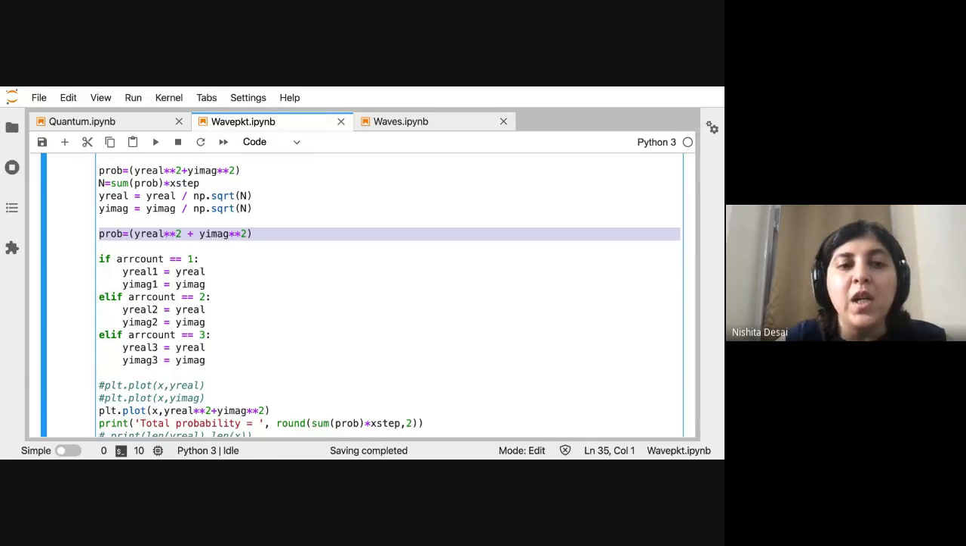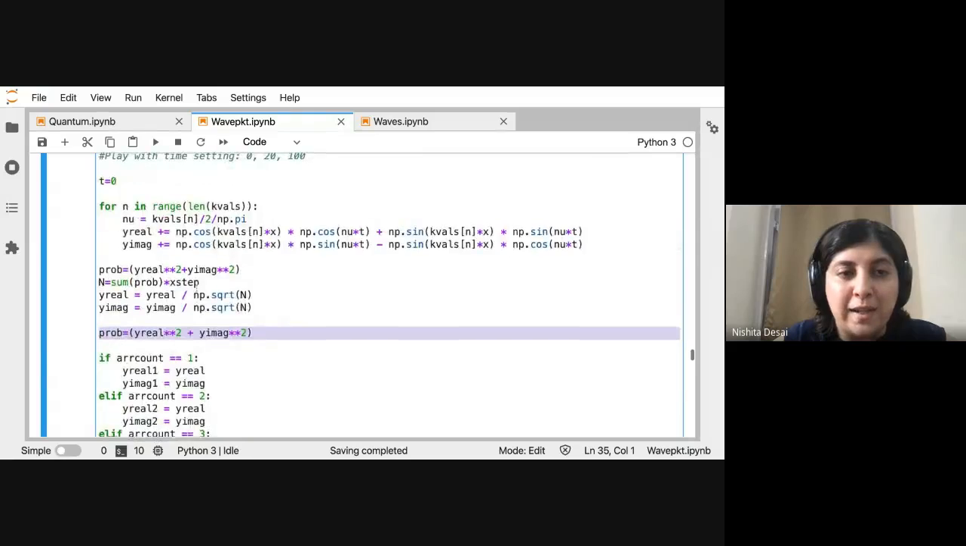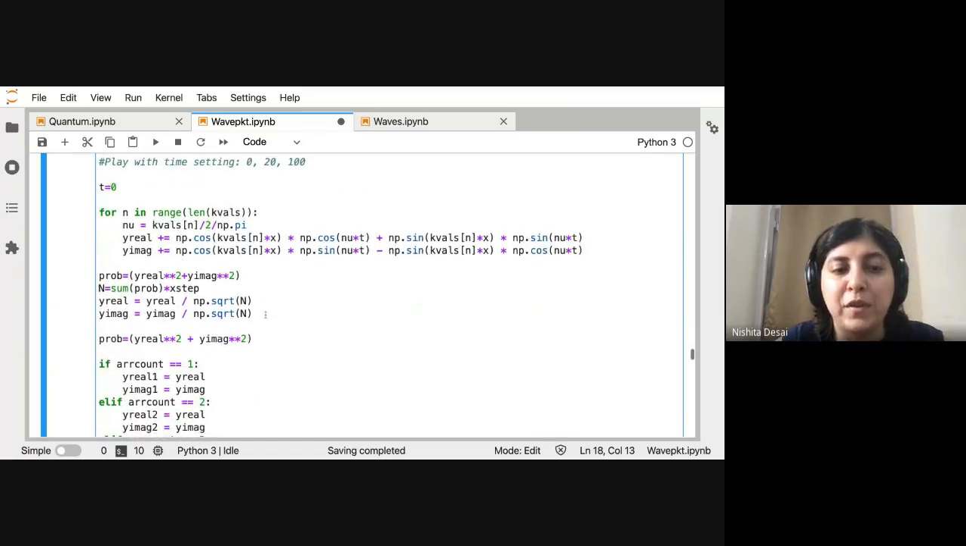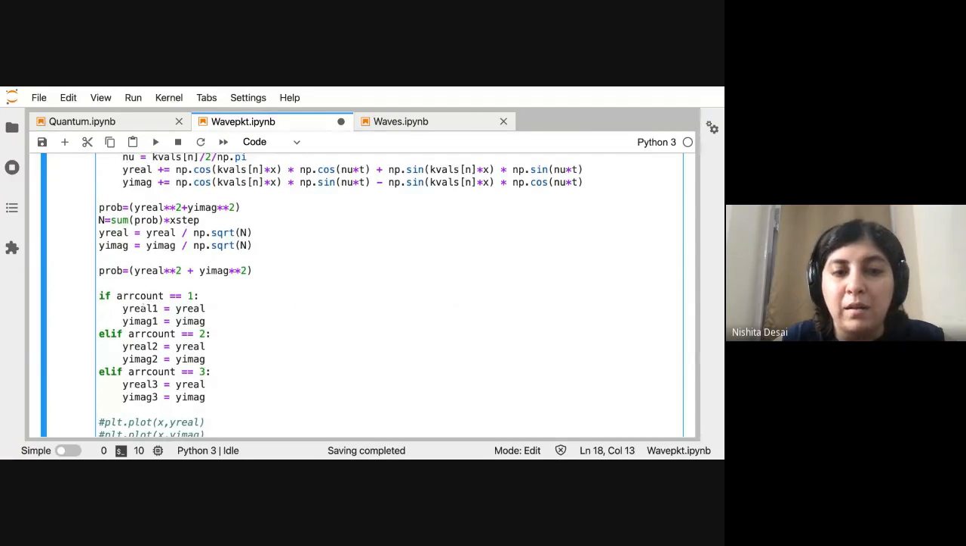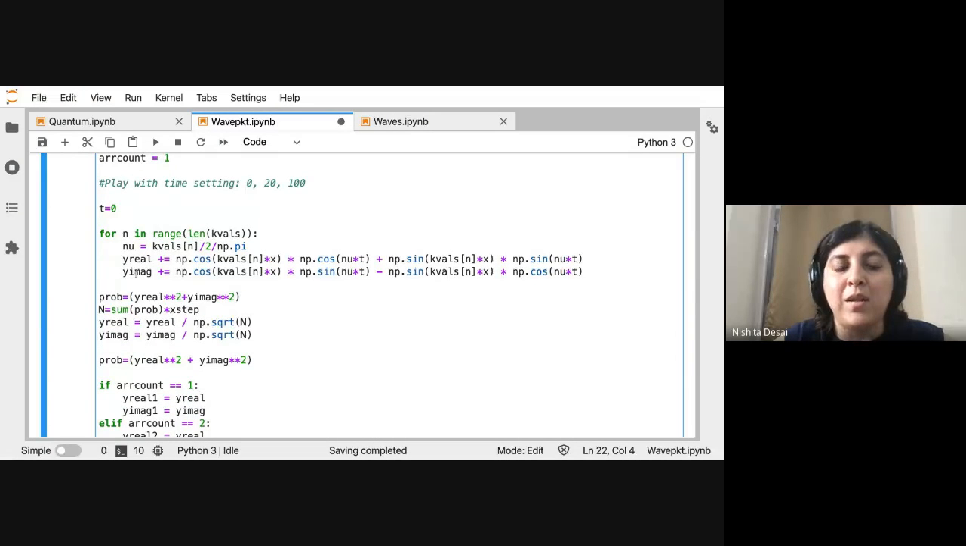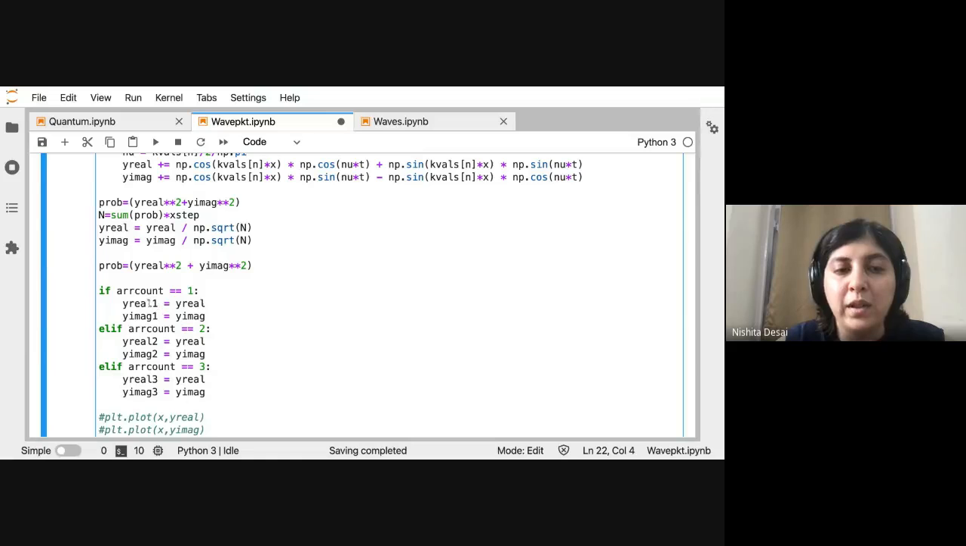Now I can explain what that R count thing was. I want to compare where the wave packet is at time t equals 0, time t equals 20, and time t equals 100. So I want to save that in different arrays. I define y real 1, y imaginary 1, similarly y real 2, y imaginary 2, and y real 3, y imaginary 3. And by setting this switch along with this, the y real and y imaginary that we calculate are going to be stored in the respective arrays.